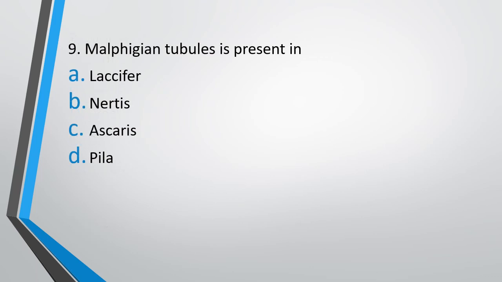Question 9. Malpighian tubule is present in option A, Laccifer, option B, Nereis, option C, Ascaris, option D, Pila. Malpighian tubule is present in. Malpighian tubule is an excretory system. It is present in. The correct answer is option A, Laccifer.